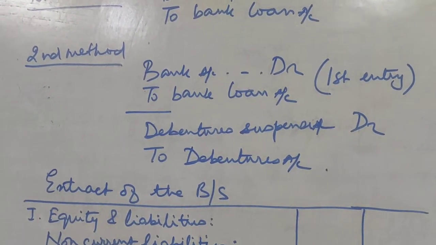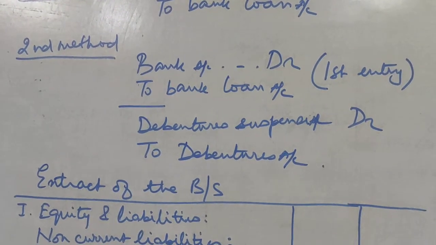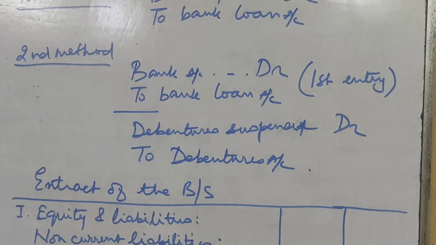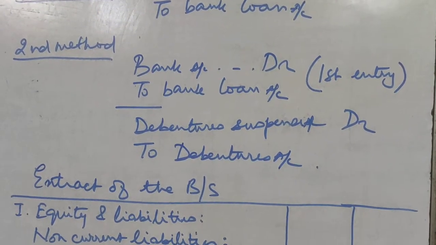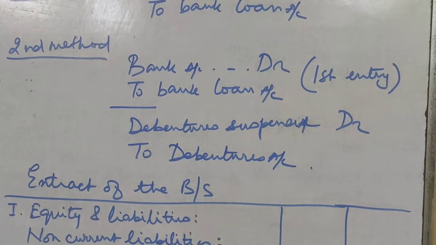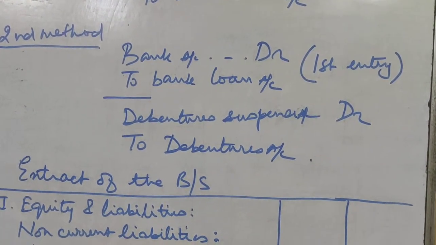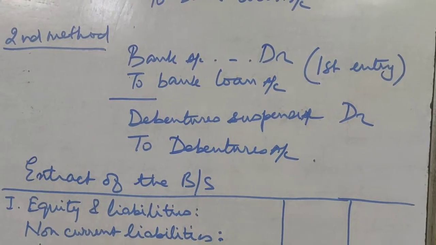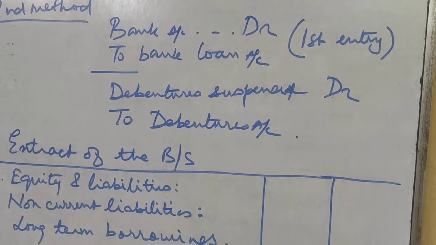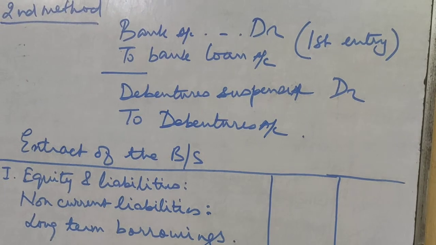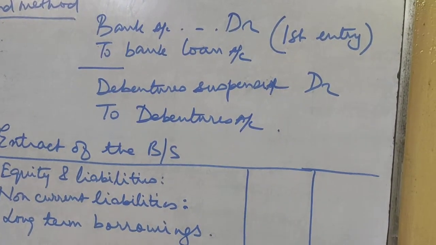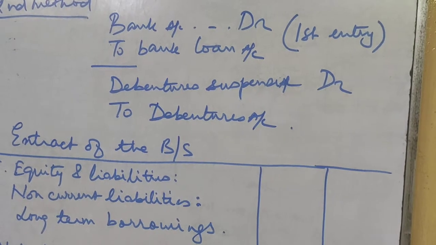That is the second method. In the second method, we will pass one entry for the bank loan, that is bank account debit to bank loan, with the amount of loan that is being taken from the bank or any financial institution. And for the amount of debentures that are kept as collateral security, we will pass the entry debenture suspense account debit to debentures account.